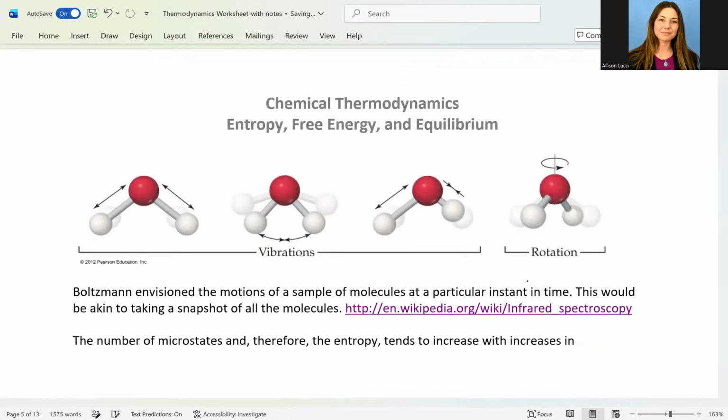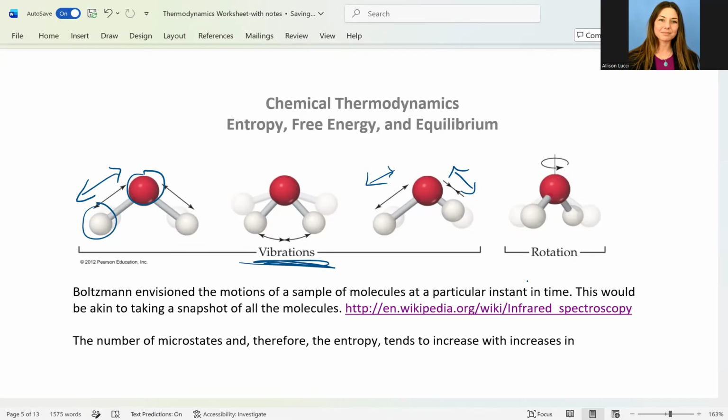So let's look at some images down here of these types of motions. So vibrational motion, as I mentioned, is atoms that are bonded together. So in this case, we can have stretching. We can have some other things like wagging or, what is this? This is an asymmetric type of stretching. These are all different vibrational modes. And we can utilize those when we do things like IR spectroscopy.